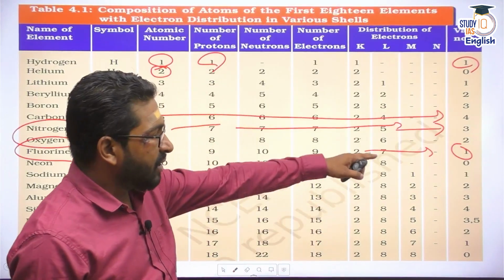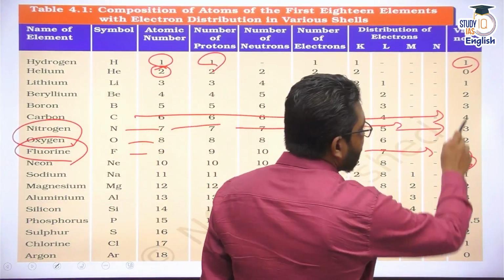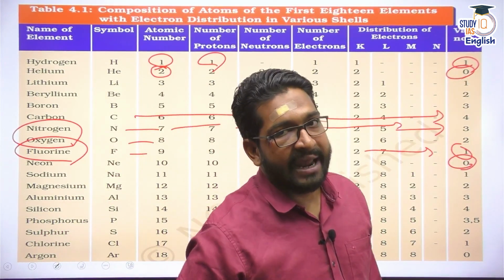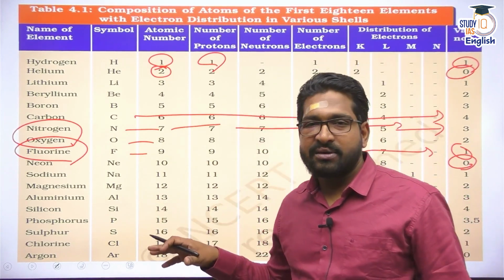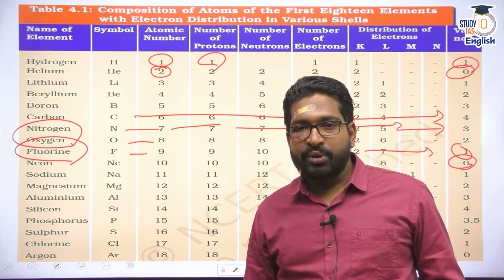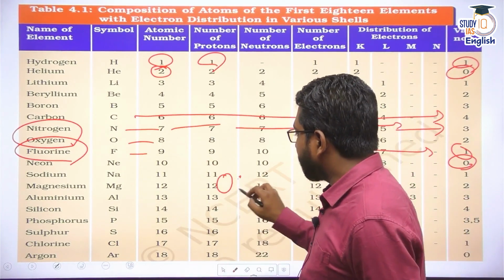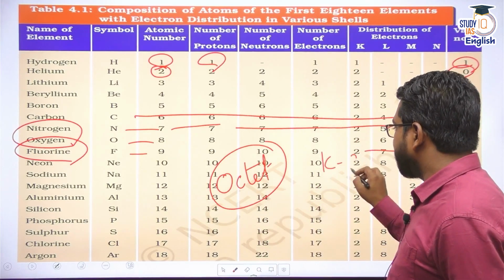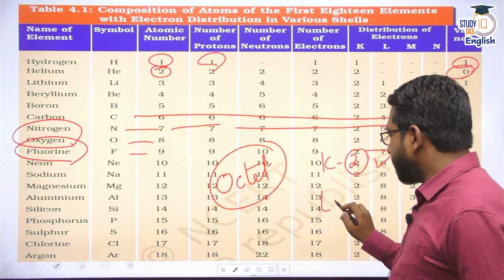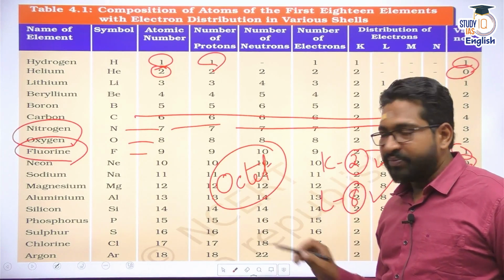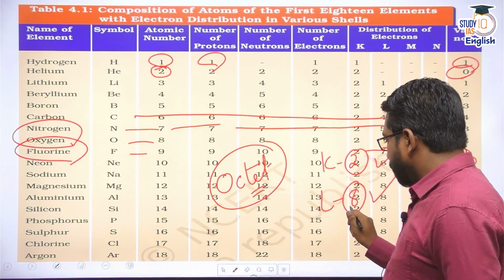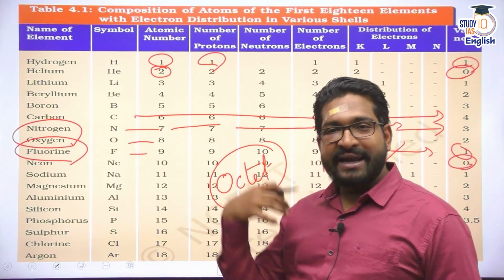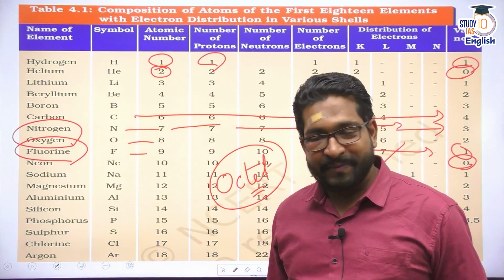The same case with neon, neon would have 0. Wherever you will find 0, they are the most stable atoms or elements which do not have a lot of reactivity. I hope the valence electron or valency concept is clear to you. Just remember the idea of octet, that means the outermost shell has to be fulfilled. In the K shell, if there are 2 electrons, it's fulfilled. In the L shell, if there are 8 electrons, the octet would be fulfilled, right? And to get these 8 electrons, either it will accept or it is likely to lose. All right, let's move on.